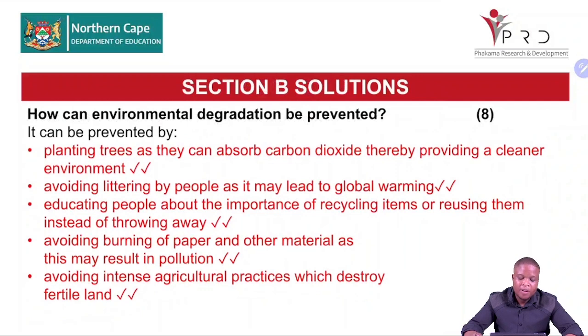Environmental degradation can be prevented by planting trees, as they can absorb carbon dioxide, thereby providing a cleaner environment. Remember, deforestation, we said, is bad for our environment. Avoiding littering by people, as it may lead to global warming. Educating people about the importance of recycling items or reusing them instead of throwing them away. Avoiding burning of paper and other materials, as this may result in pollution. Avoiding intensive agriculture practices which destroy the fertile land.